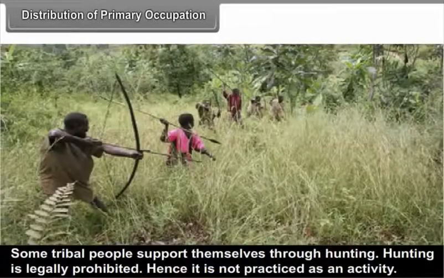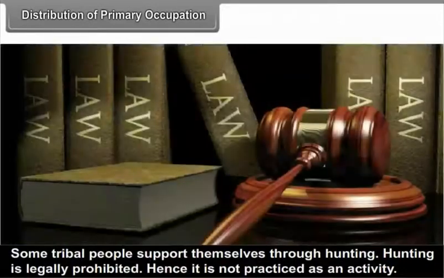Some tribal people support themselves through hunting. Hunting is legally prohibited. Hence, it is not practiced as an activity.